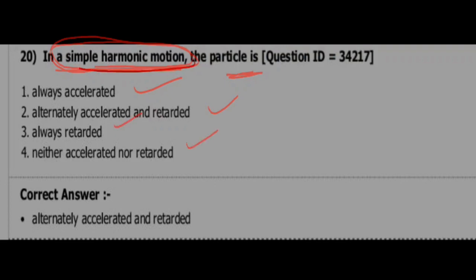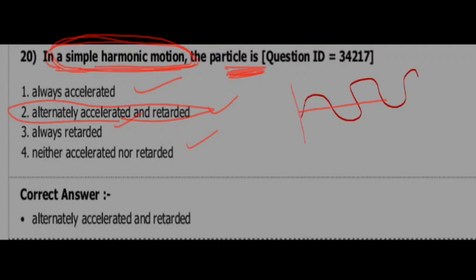In a simple harmonic motion, how the particle will be, he is asking. Alternately accelerated and retarded. Option 2 is correct. Let's see the next question.